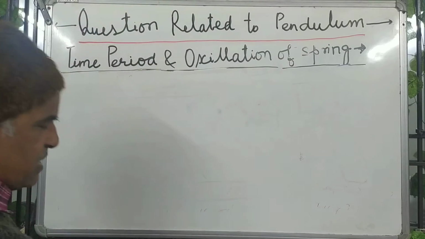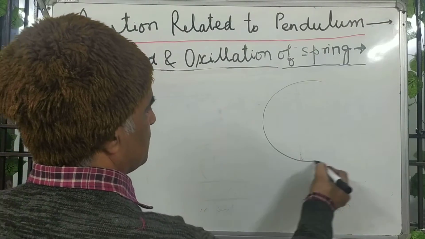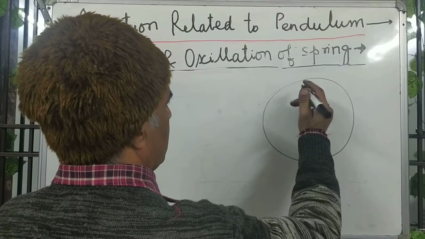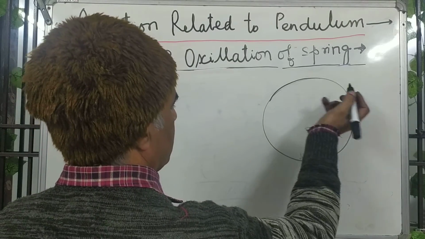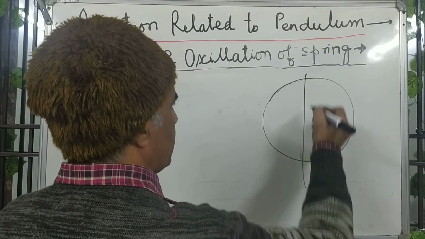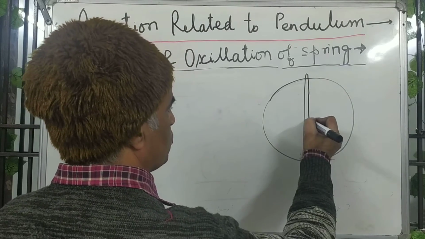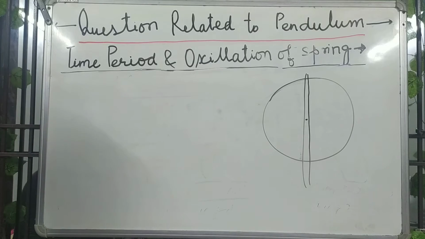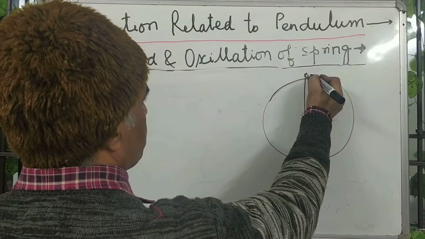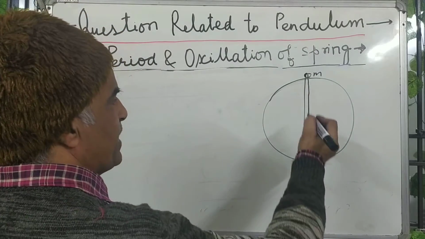This is the earth, and suppose a tunnel across the earth passing through the center is made, and an m mass body is put over here. So what happens?